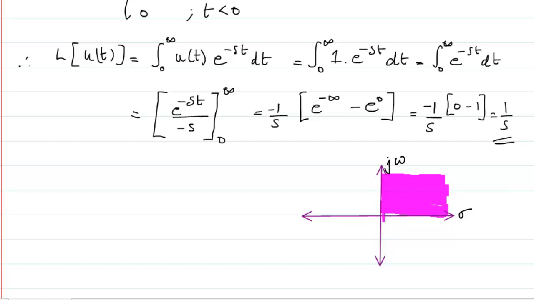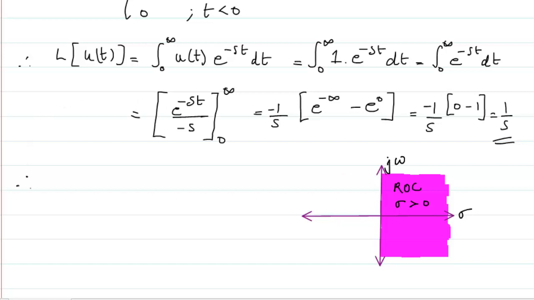For negative values of sigma I will not have the region of convergence, and that is what is the definition of the region of convergence for Laplace transform. And this is why for each and every function we will have to find out if there is going to be a region of convergence. So region of convergence will be for sigma greater than 0. Okay, and for the negative axis we don't have any convergence. So I will write this.